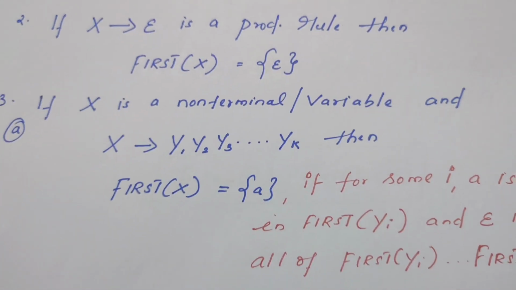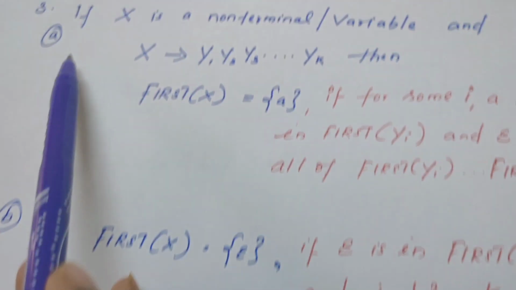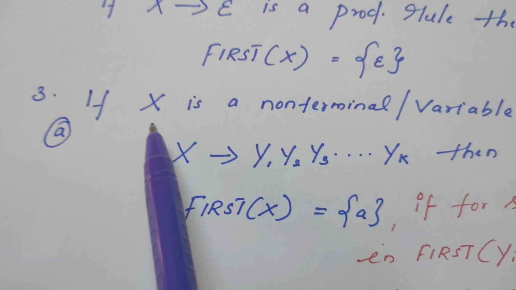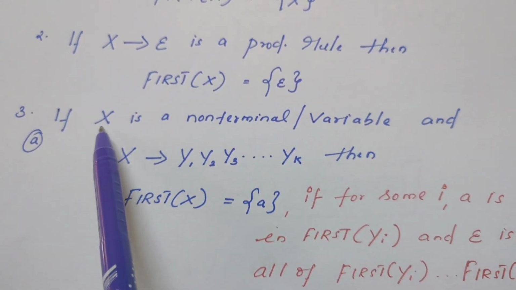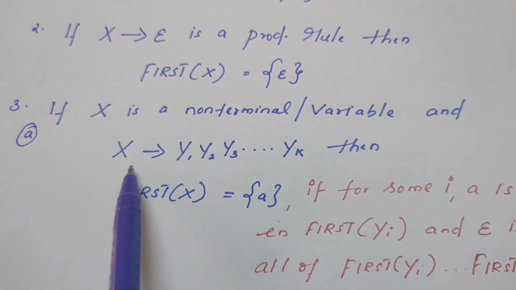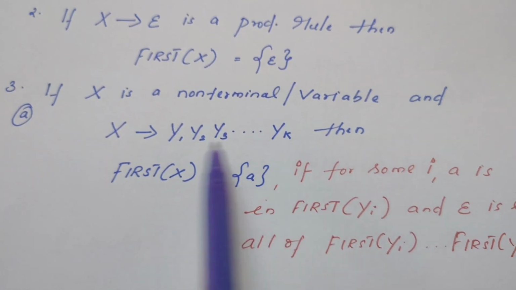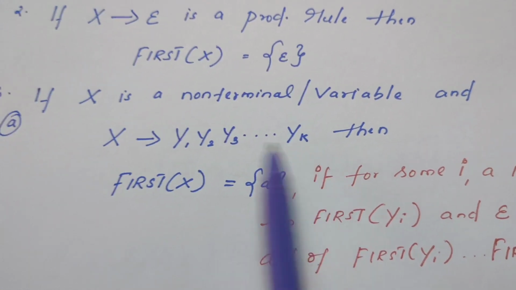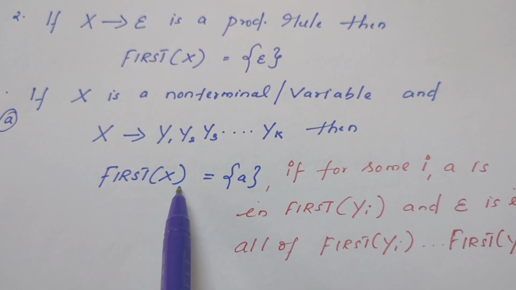In the third rule, there are two subdivisions, A and B. So first we see what is given in A. If X is a non-terminal or a variable, here X must be written in caps, and also if X derives Y1, Y2, Y3, up to Yk, there is a sequence of symbols for the rule X. Then how do we find first of X?